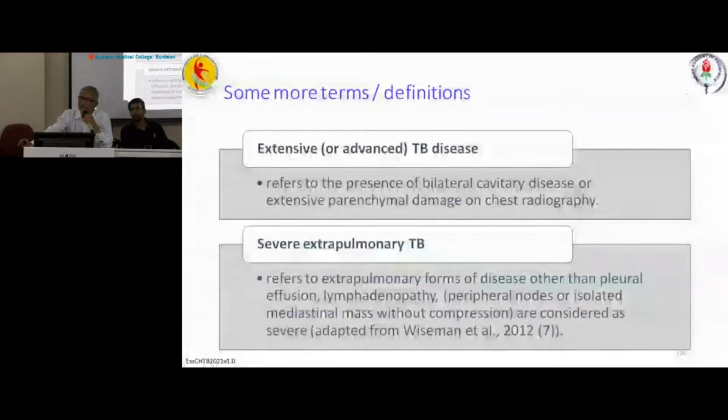The lymph nodes may also be in the mediastinum, but they should be non-compressing, that means not producing any compression of the mediastinal structures. Barring these few conditions, all extrapulmonary tuberculosis is considered severe.